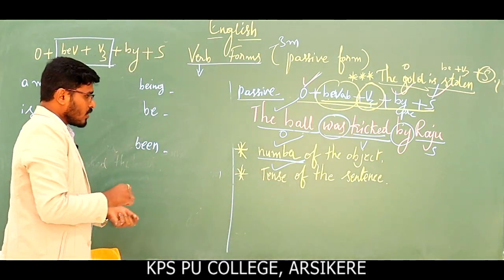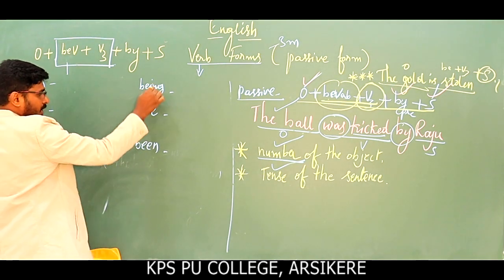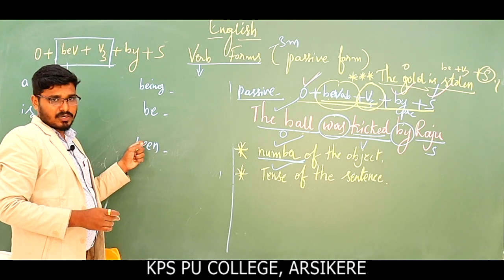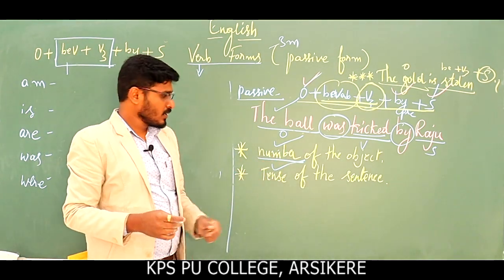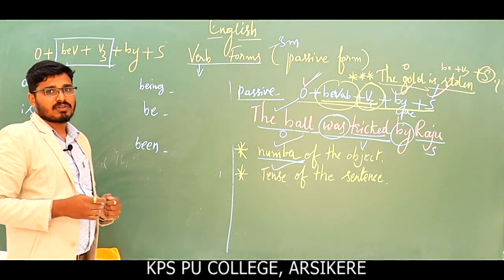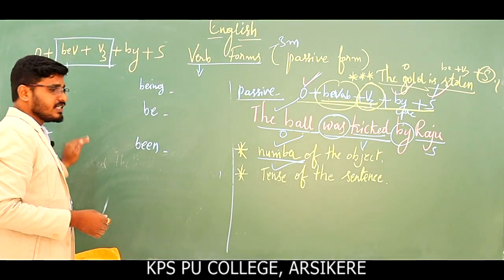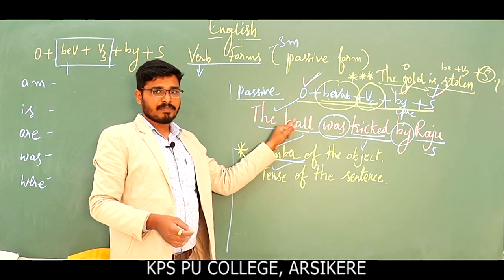Okay, and now am, is, are, was, were, being, be, been, these be verbs, which number we are supposed to use with which tense we have to use in these verbs. That is what we are going to learn now. We are going to learn how to use these be verbs according to the number of the object.